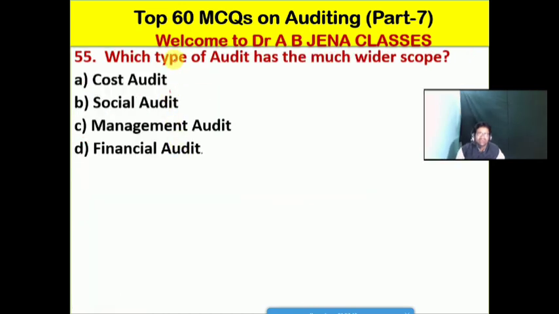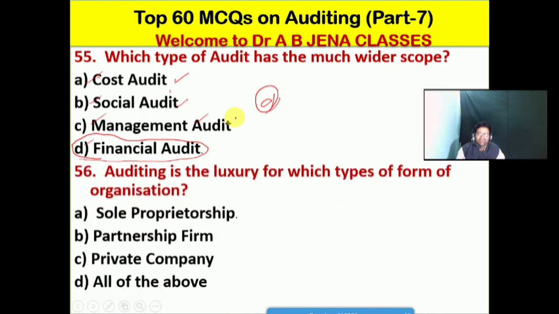Next one we will see: which type of audit has the much wider scope? A, cost audit; B, social audit; C, management audit; D, financial audit. So friends, financial audit has a much wider scope as compared to the cost audit, social audit and management audit. So D is the right option for this MCQ.